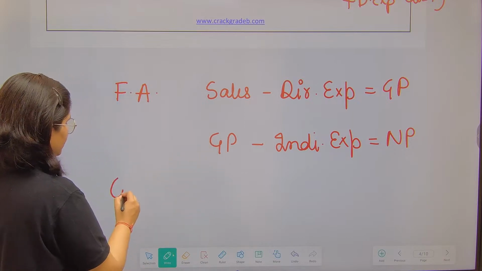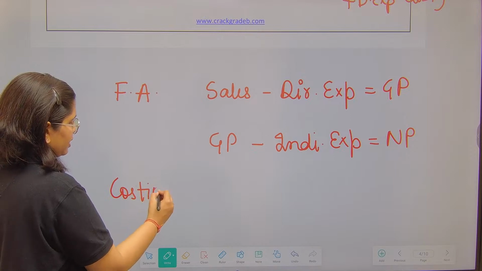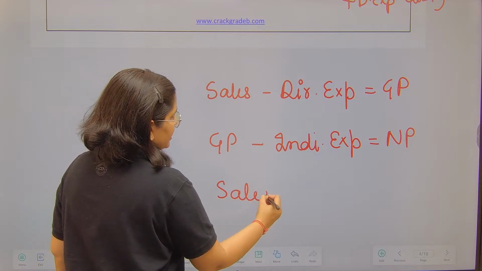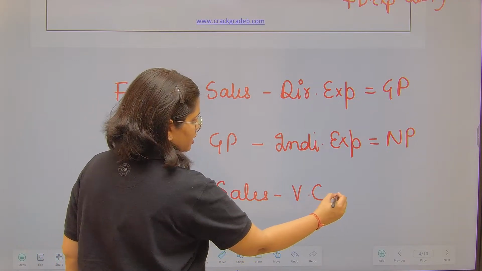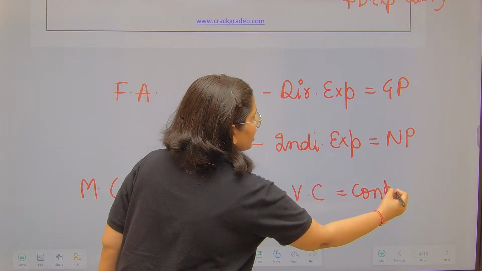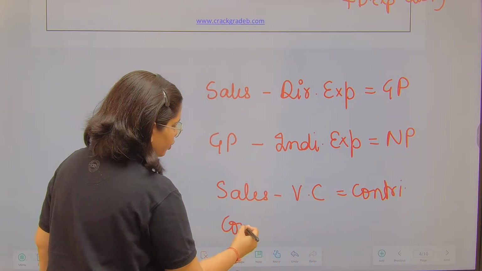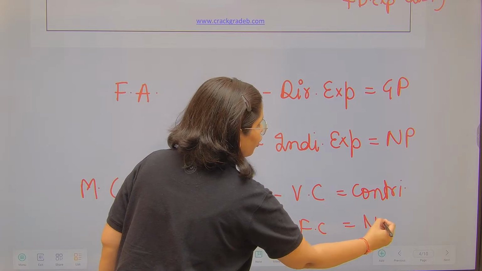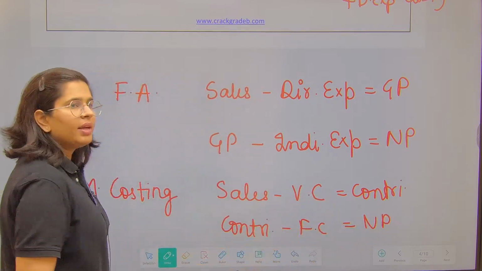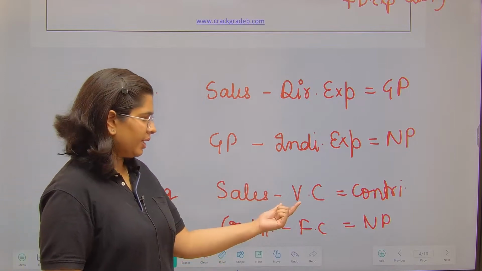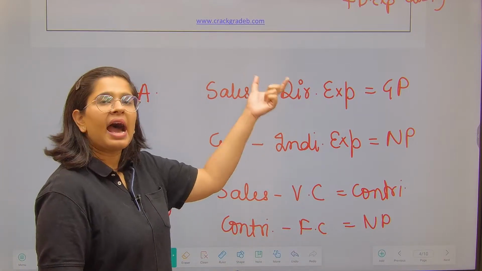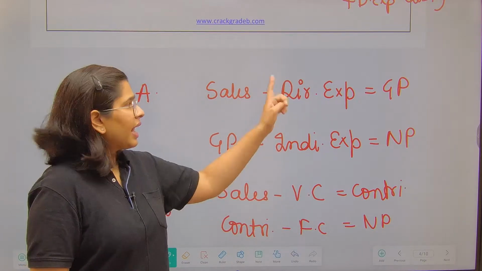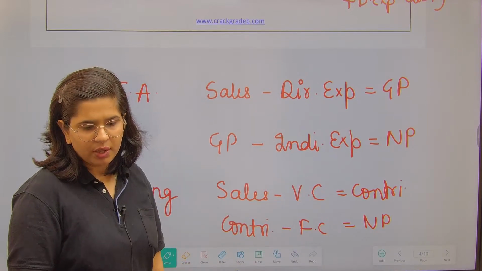Now in marginal costing, I am deducting sales less variable cost to arrive at contribution, and then contribution less fixed cost. So I have included all of my cost over here. In marginal costing, I have divided all my cost into variable and fixed components. And here I have divided my cost into two types, direct and indirect, that means directly related to production and indirectly related to production.